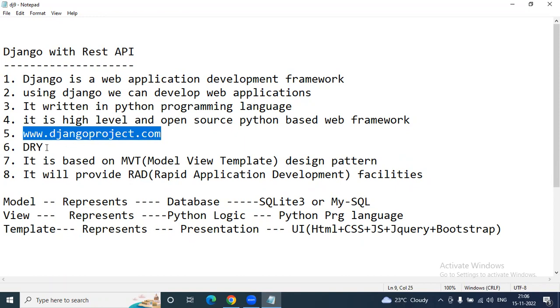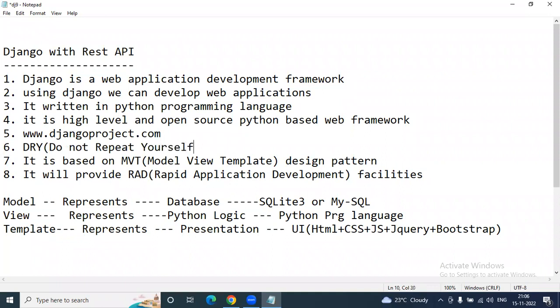In Django, as developers, we are going to follow the principle called DRY, which means Don't Repeat Yourself. We are not going to repeat the code, we are going to reuse the code. That's the principle we are going to follow. Django is completely based on the MVT pattern. It's a design pattern, so every time we are going to deal with models, views, and templates.